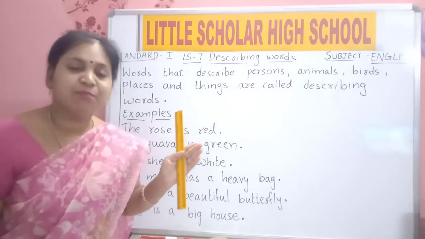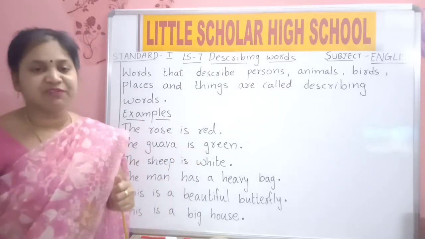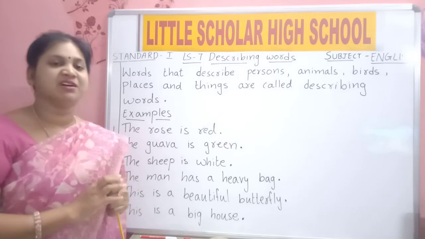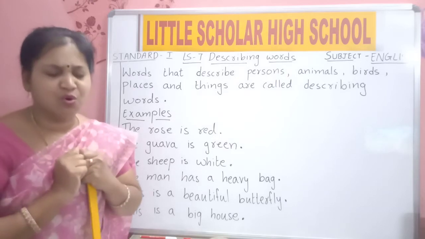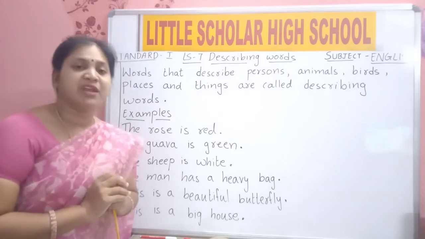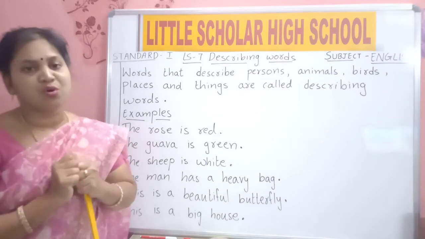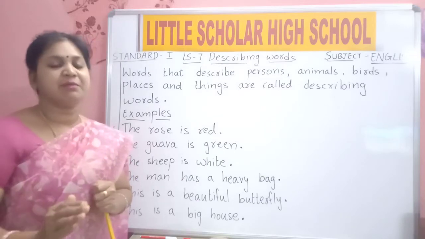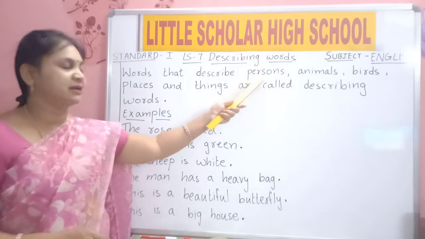That girl is very beautiful. How is the girl? Beautiful. So beautiful is a describing word. My grandma is very old. How is your grandma? Old. Yes. Old is the describing word, saying something about the people.